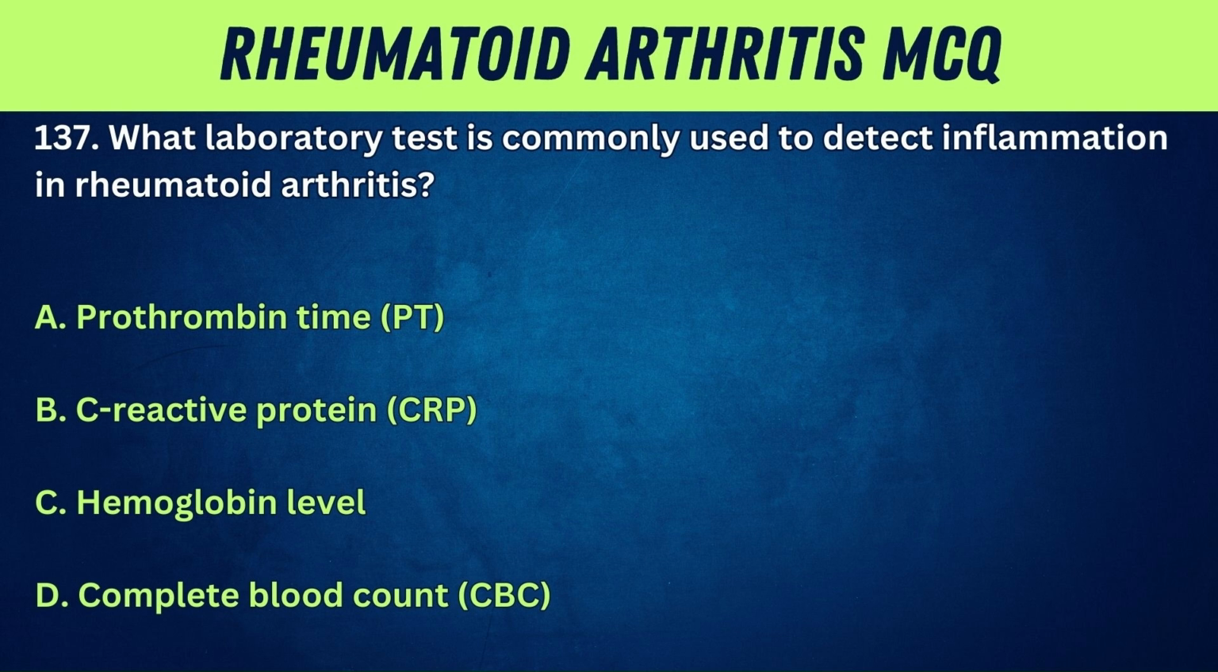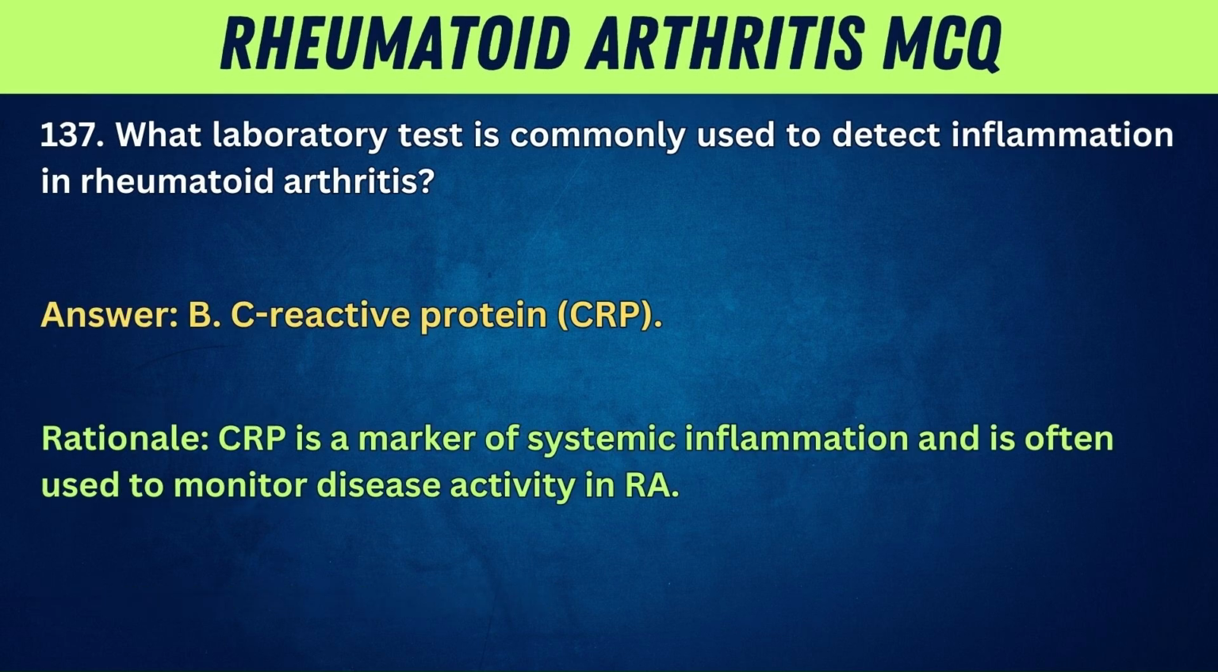137. What laboratory test is commonly used to detect inflammation in rheumatoid arthritis? A. Prothrombin time, PT. B. C-reactive protein, CRP. C. Hemoglobin level. D. Complete blood count, CBC. Answer. B. C-reactive protein, CRP. Rationale. CRP is a marker of systemic inflammation and is often used to monitor disease activity in RA.